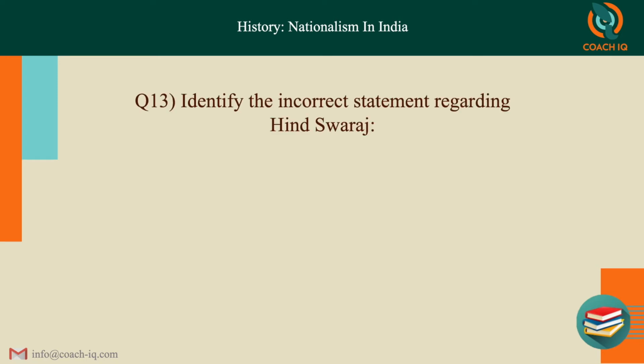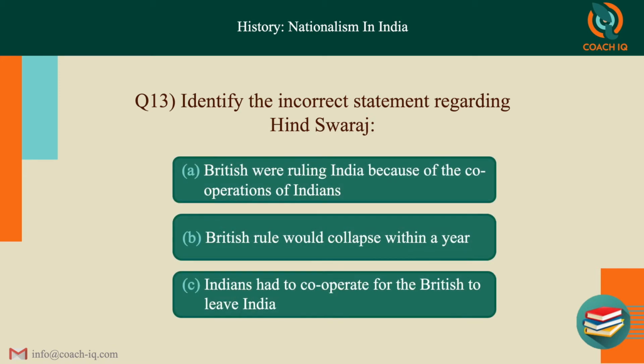Identify the incorrect statement regarding Hind Swaraj. That is the wrong statement. British were ruling India because of the cooperation of Indians. This is right. British rule would collapse within a year. Yes, Gandhiji said it would collapse within a year if Indians did not cooperate. C, Indians had to cooperate for the British to leave India. This is wrong. Gandhiji said Indians had to stop cooperating and then the British would leave India.